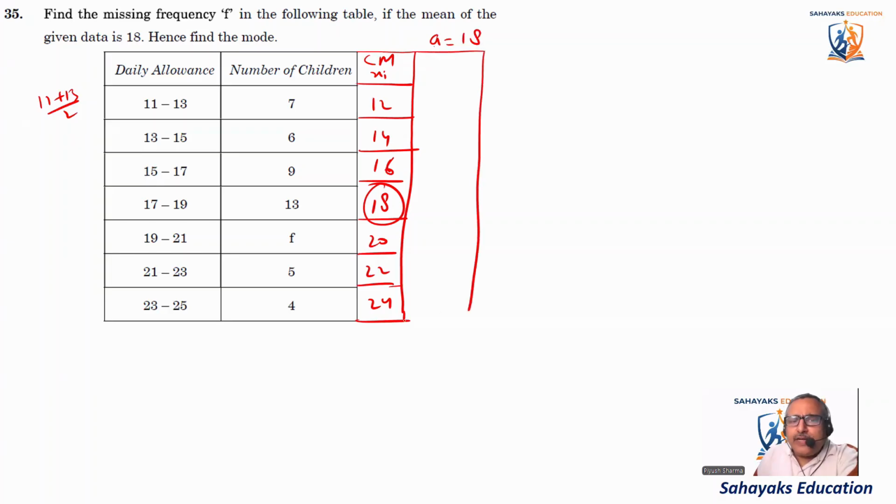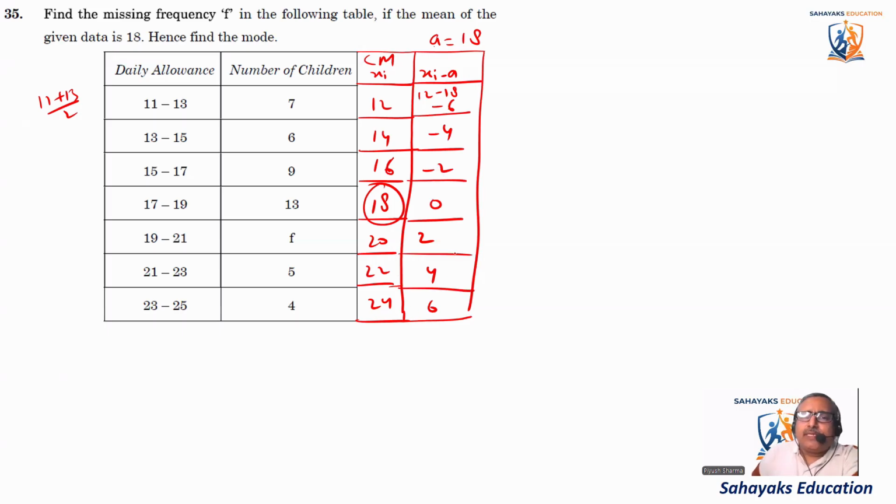And then what are we going to find? We're going to find xi minus A. There it is 12 minus 18, it comes out to be minus 6. Here it comes out minus 4, minus 2, 0, 2, 4, 6. Just check it out: 20 minus 2, 22 minus, okay, this is correct.